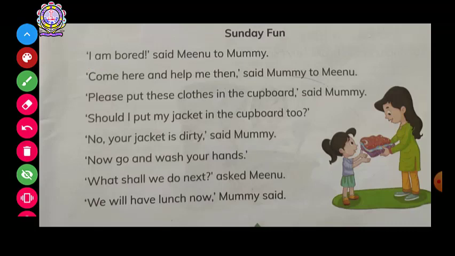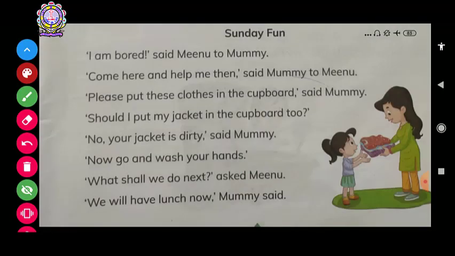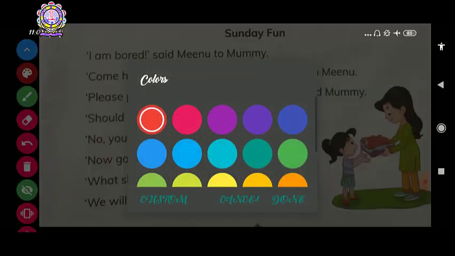I have told you that the exclamatory mark does not come only in a command, it can come with a strong feeling. If we are having a strong feeling of something, then we can have this exclamatory mark. So this is a statement. Okay, then we will color this with yellow color.